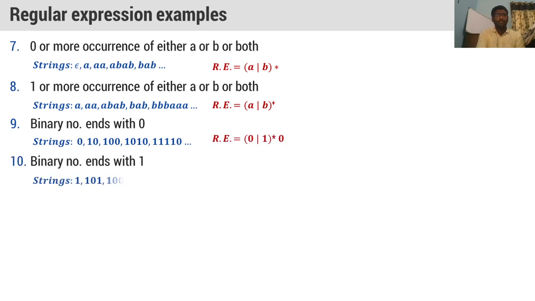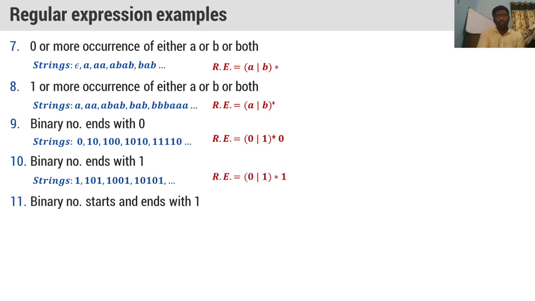These are the examples. So binary number ends with 0. These are the strings we have taken. How we need to write the regular expression for that, where the binary number ends with 0: 0 or 1 whole star followed by 0. So you can take any number of zeros and any number of ones in the beginning, but that should end with 0 only. Binary number ends with 1. You can start with any number, but it should end with 1. So 0 or 1 whole star followed by 1. So binary number starts and ends with 1. So in the regular expression, in the beginning you should get 1, and in the last you should get 1. In the middle you can have 0 or 1 whole star.